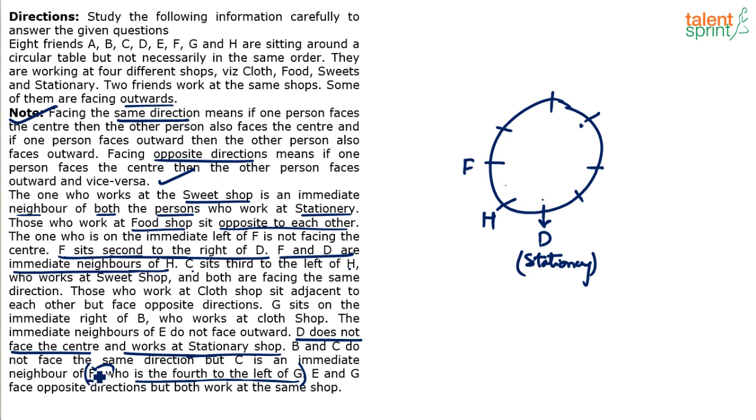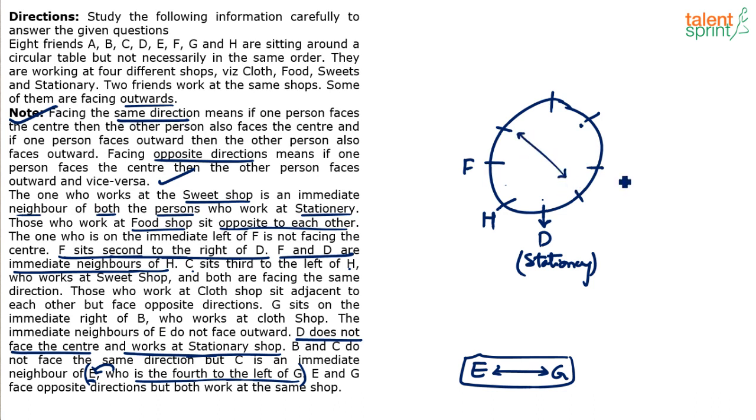Now, using this point, it says E is fourth to the left of G. Where will G come? I don't know. Is G facing center or outwards? I don't know. But what I definitely know is E and G will be opposite to each other. Now, observe. The only possibility for E and G is these two positions.